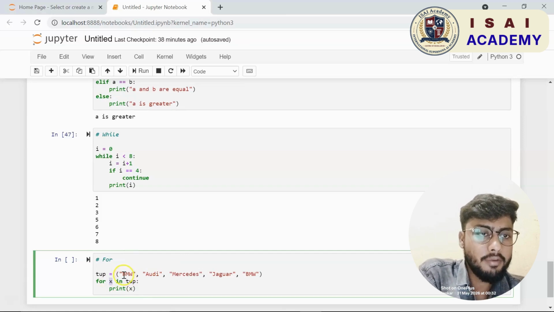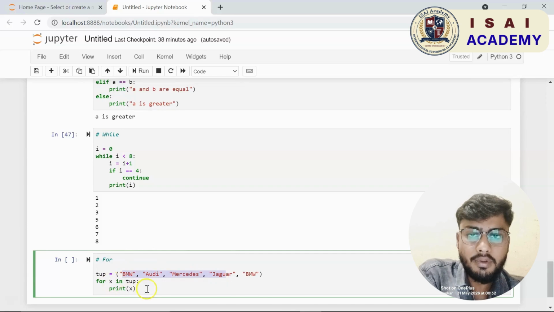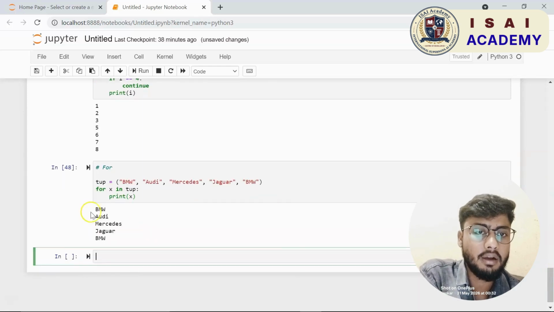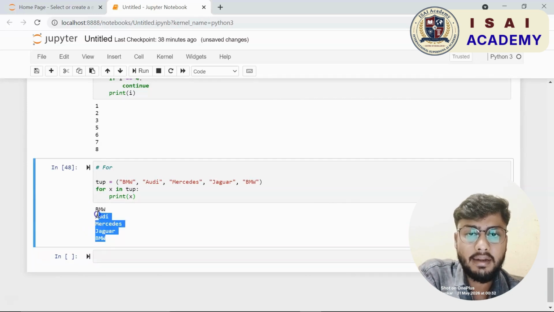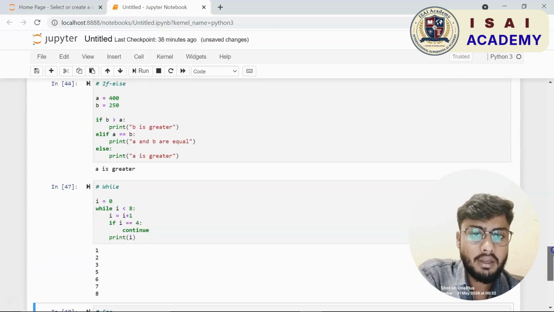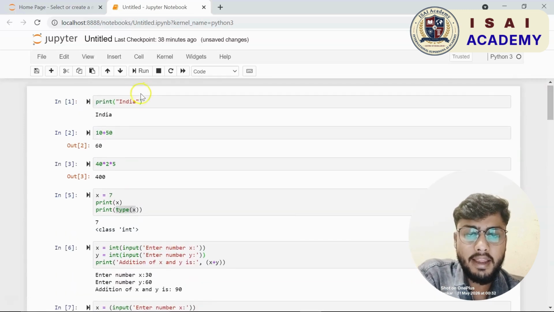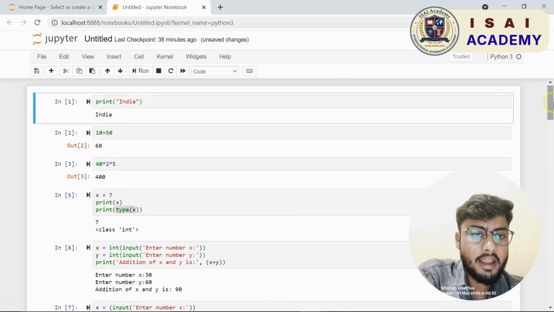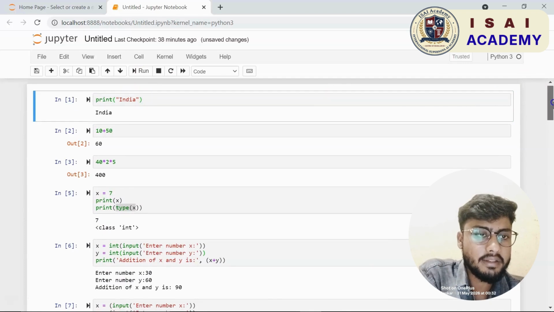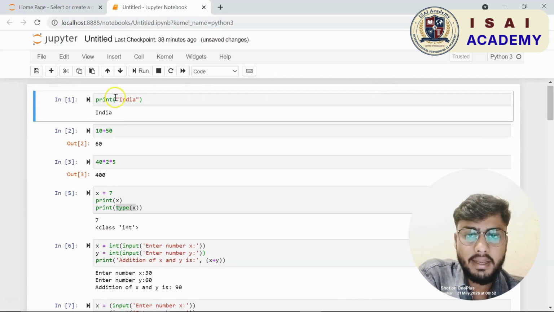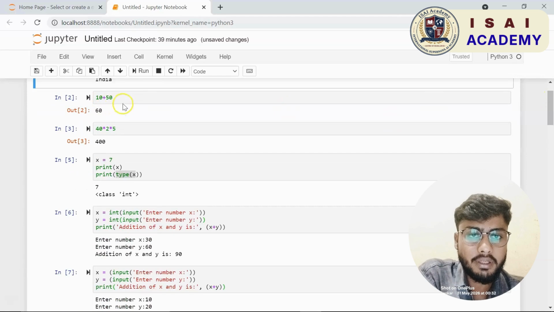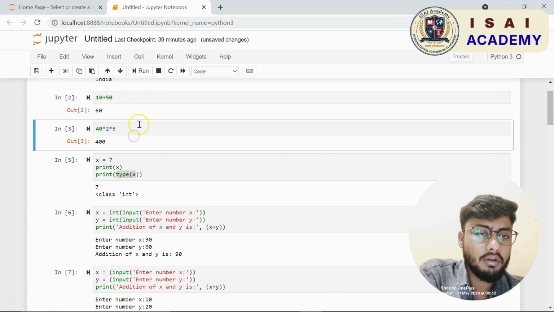So a for loop is used for iterating over a sequence. This is either a list, tuple, dictionary, set, or a string. So let me go ahead and create my tuple. Tup equal to, let us say I have the same brand of car. We have BMW, then I have Audi, Mercedes, Jaguar, and then I have BMW again. All right, I am going to print the values present in the tuple one by one.